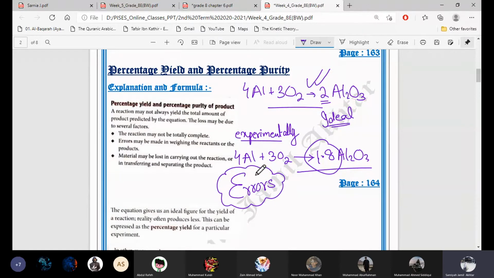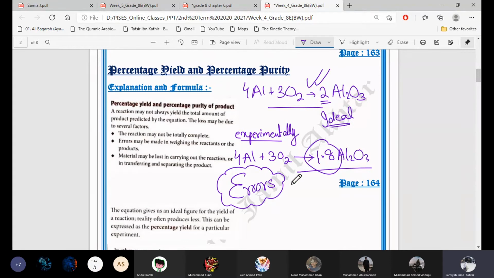Different types of errors can be there, like in the measurement also, maybe we made a mistake in the measurement. Or maybe some impurity is present in it, so the amount of the product is decreased because of this. So because of the errors we always get less amount as compared to the predicted one, which we predicted from the equation.